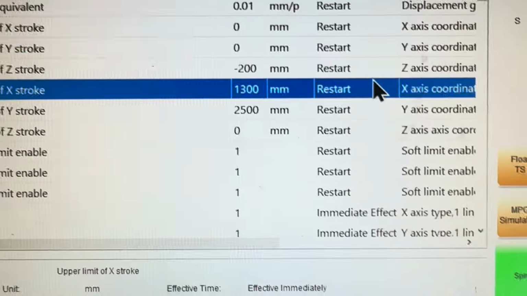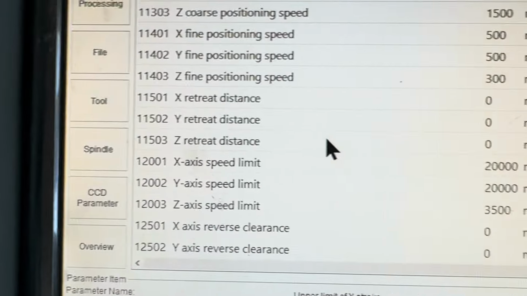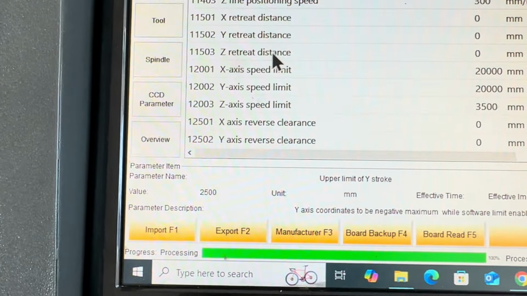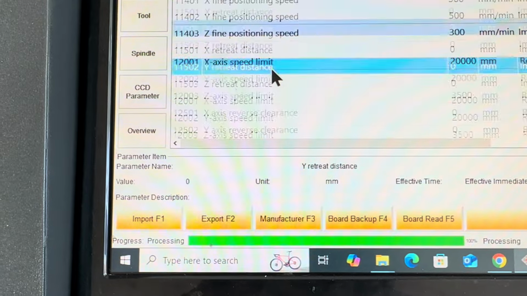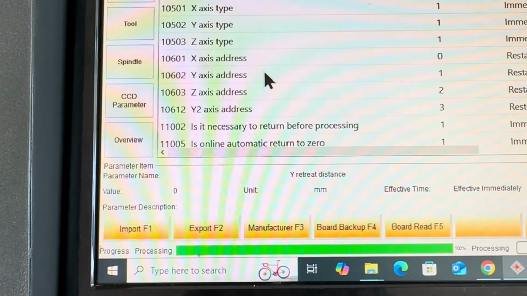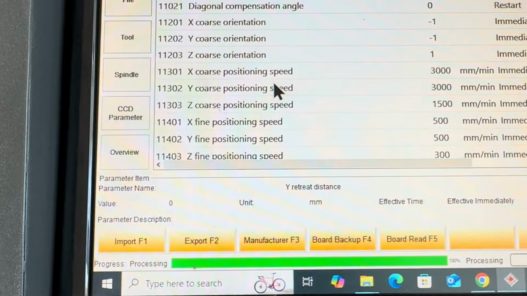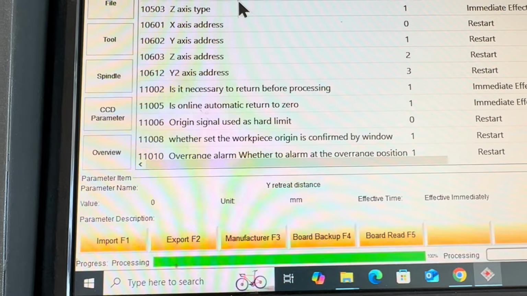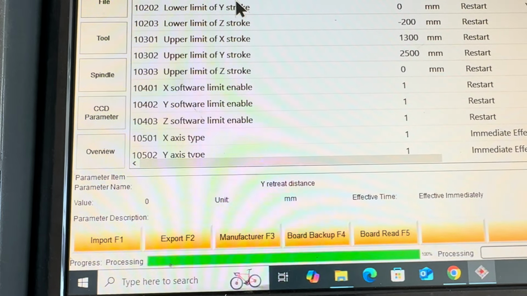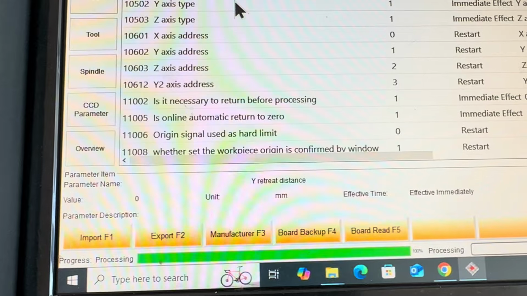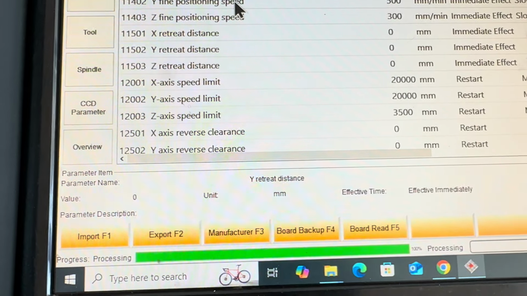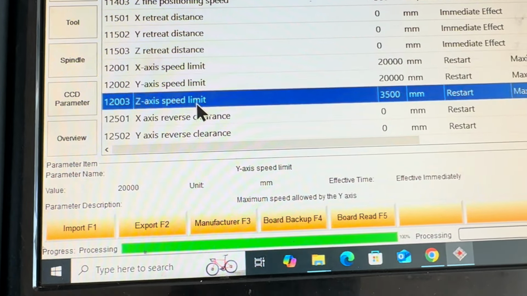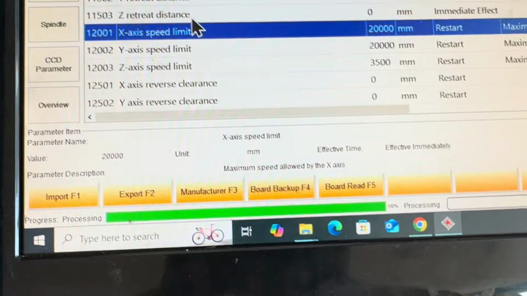So you go inside. Let me check, because I remember yesterday I changed one of the axis retreat distances. Where's the axis retreat? So I can confirm the parameters are still there. Where is it? Pulse equivalent. You see the parameter is not there. Supposedly I have a C axis, it's gone.